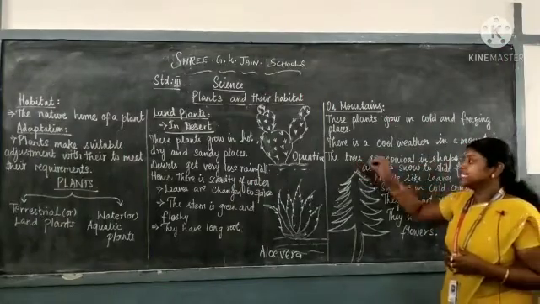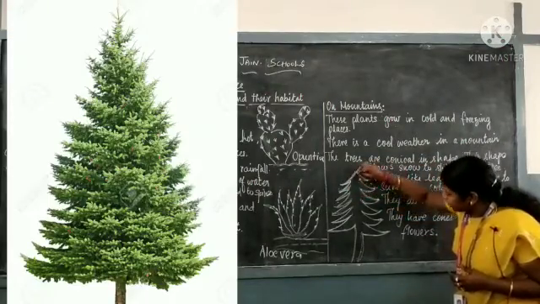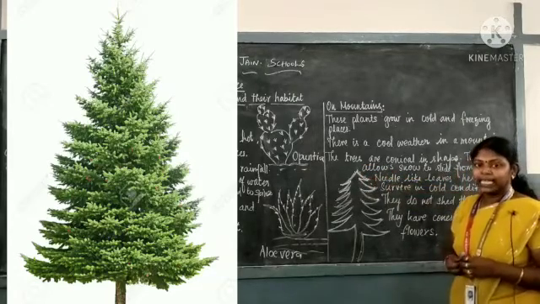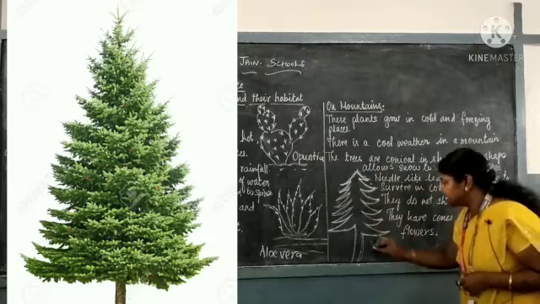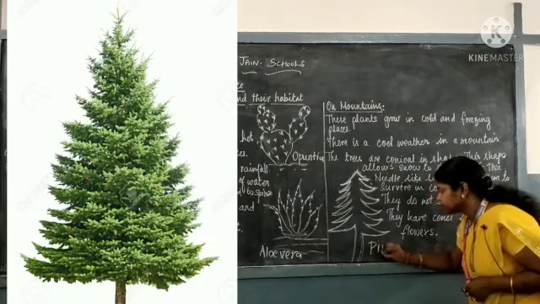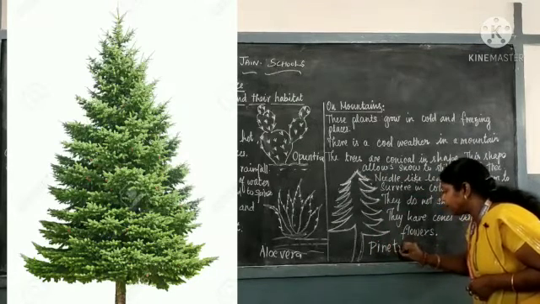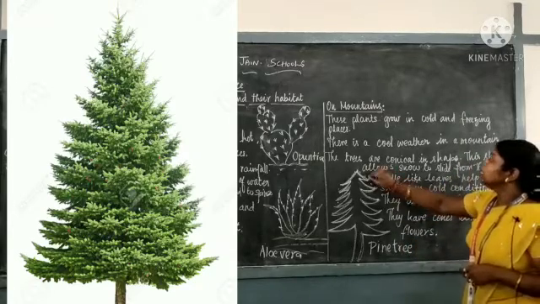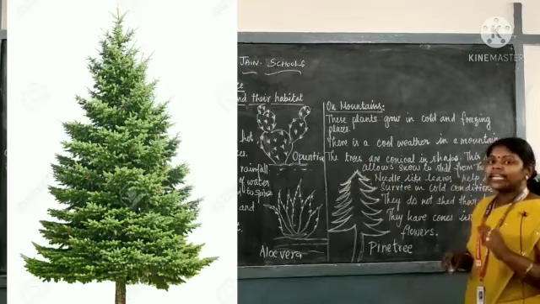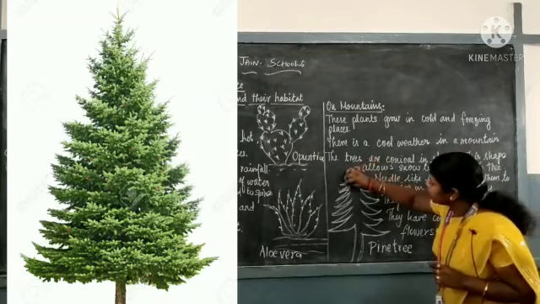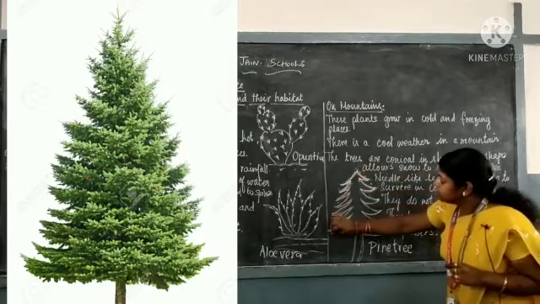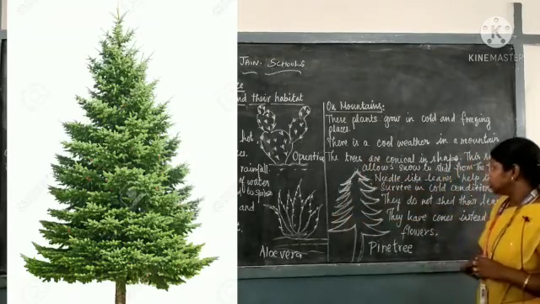So the trees are in conical shape. This is the example for the plant which grows on the mountain. The name of the tree is pine tree. This is the best example for the plant which grows on the mountain. The trees are conical in shape. You can see here, the trees are conical in shape.